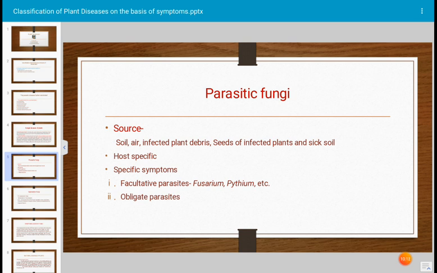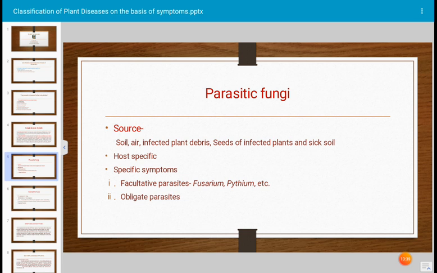Soil is the main source of fungi, because after harvest of the crop, the infected plant debris that fell off in the field remains there and retains the inoculum potential, which is enough for infection of the next year's crop. Seeds or seed stalks are another source of parasitic fungi.